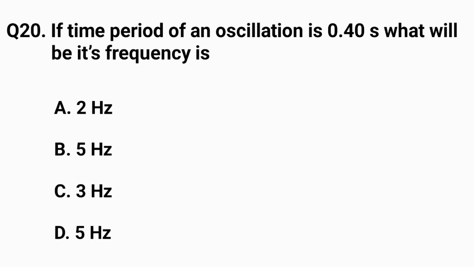Question number 20. If time period of an oscillation is 0.4 second, what will be its frequency? The right answer is option B, 5 Hz.